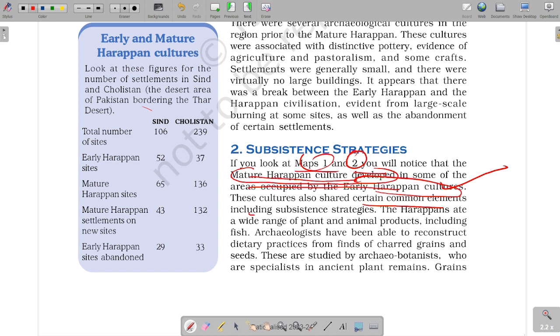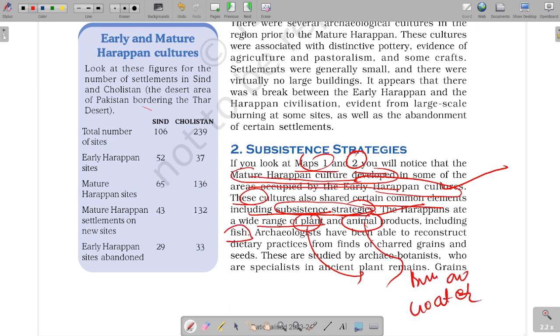There are certain common elements of subsistence strategies. These have a wide range of animals and plants, as we have seen: bull, cow, goat, etc., including fish, as we have seen from seals, the evidence we got from seals. Charred grains and seeds. Guys, remember the first agricultural evidence was found at Mehrgarh.